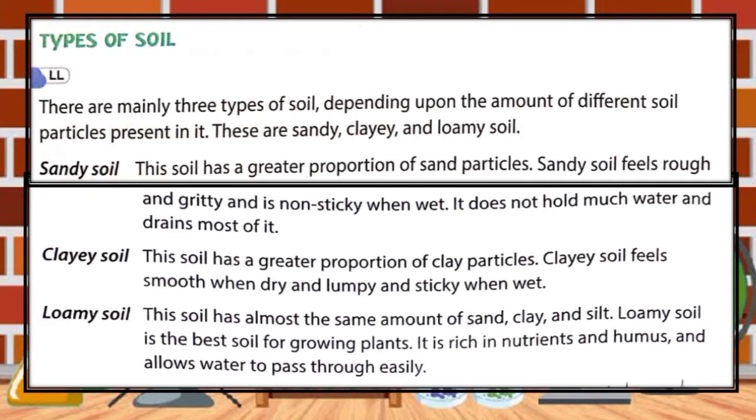This type of soil is very good for the drainage system. This soil is usually formed by the breaking down of rocks, and it has a greater proportion of sand particles.